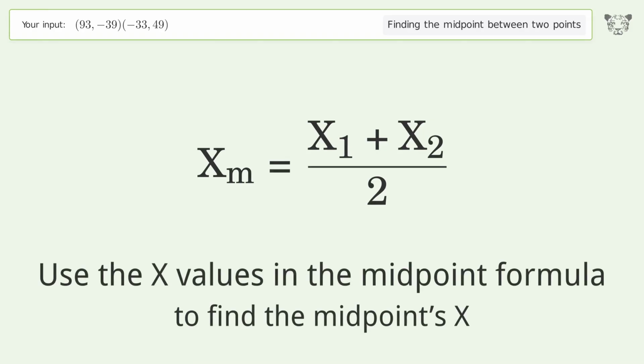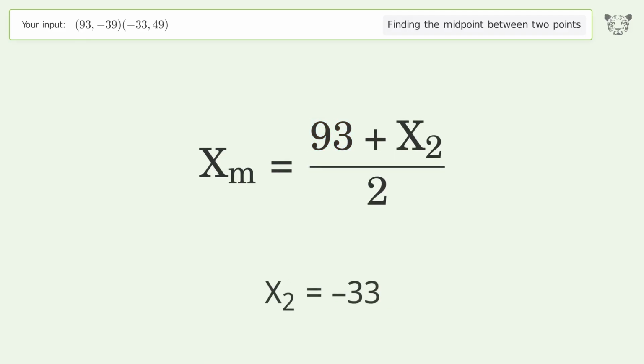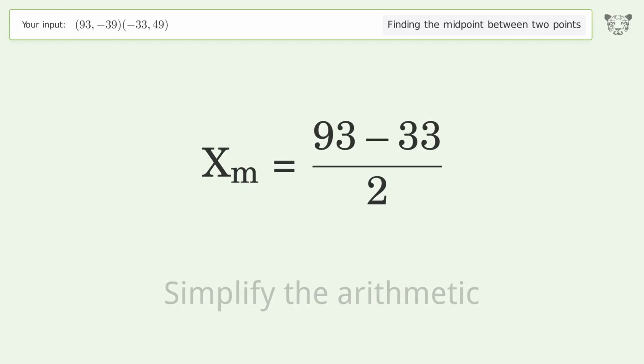Use the x values in the midpoint formula to find the midpoint's x. x1 equals 93. x2 equals negative 33. Simplify the arithmetic.